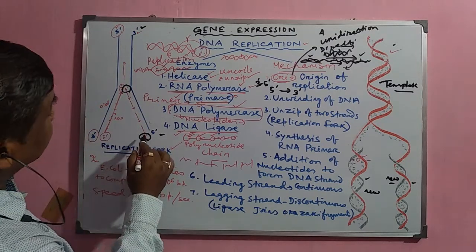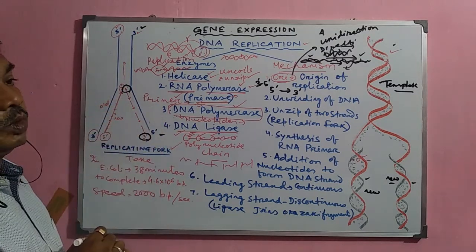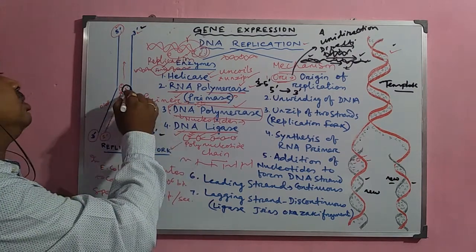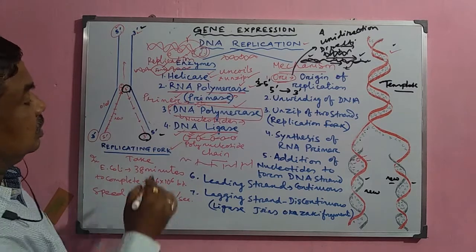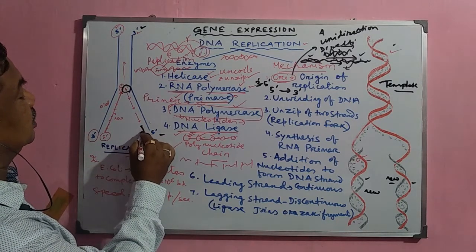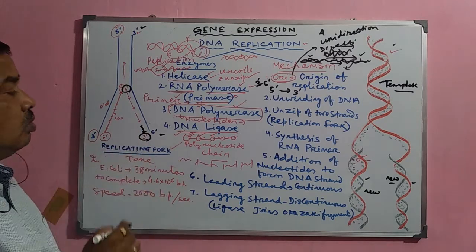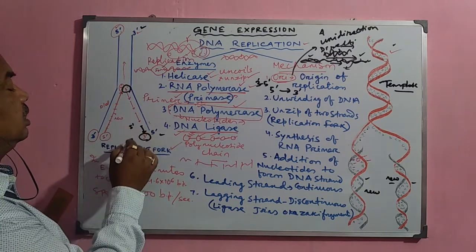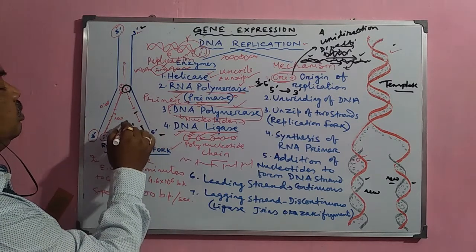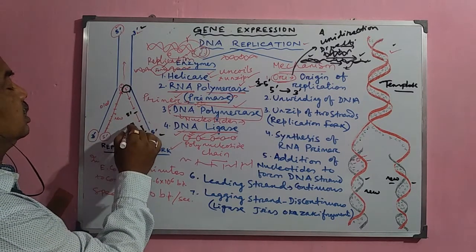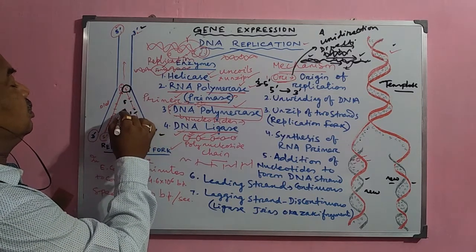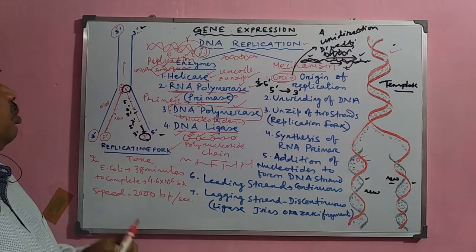So it can never continue in this direction, because the new strand must be synthesized from 5' to 3'. So when it unzips, it will start a small piece here, with 5' end and 3' end. Another small piece forms here, again 5' and 3'. So this type of small pieces are formed.